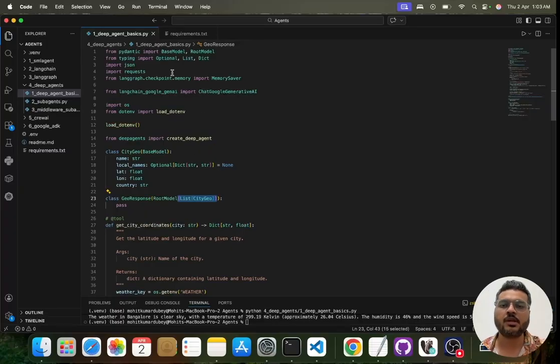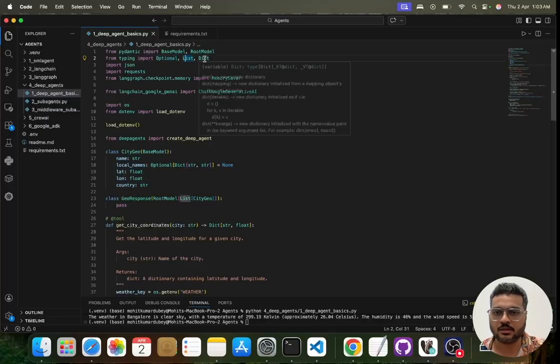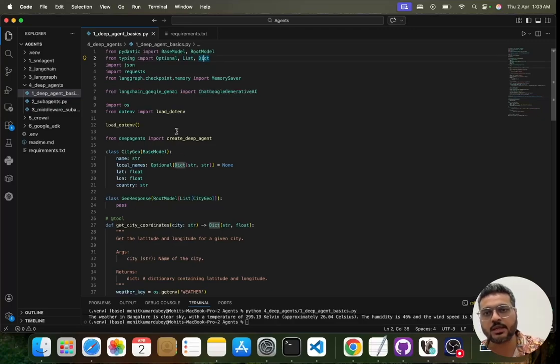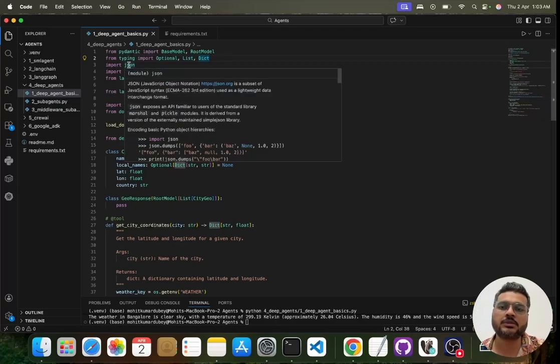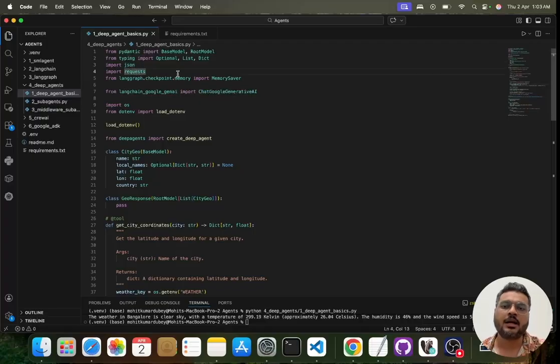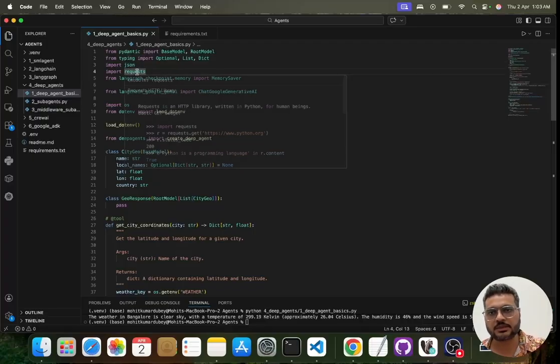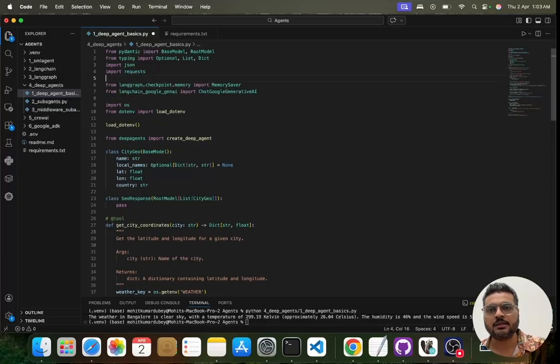In terms of the usage, we have this base model and root model used in this Pydantic class. Then there are these types imported from typing. I'm doing some JSON parsing, so that is why JSON is there. I will be making a network call, so that is why requests is imported. And for LangChain, I'll be using this memory saver. As I told you, LangChain also uses LangGraph's memory only.